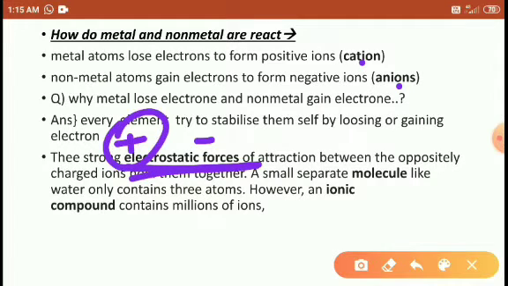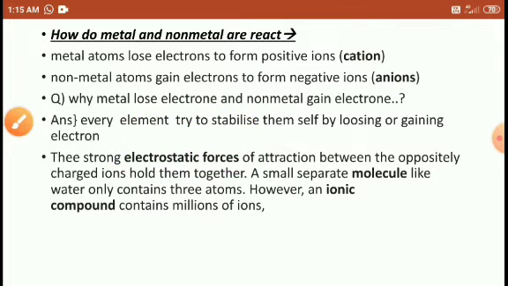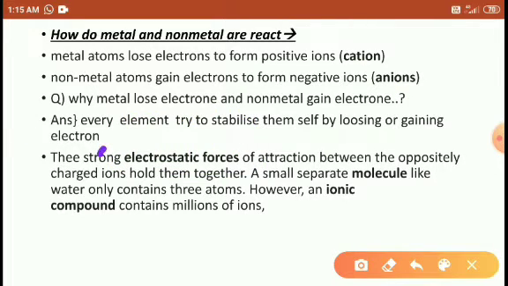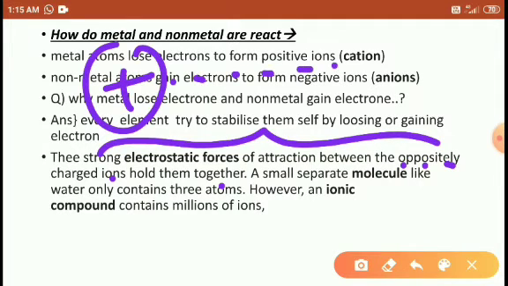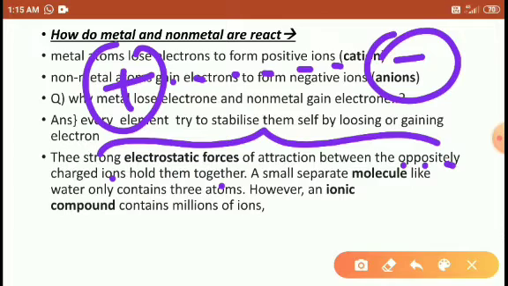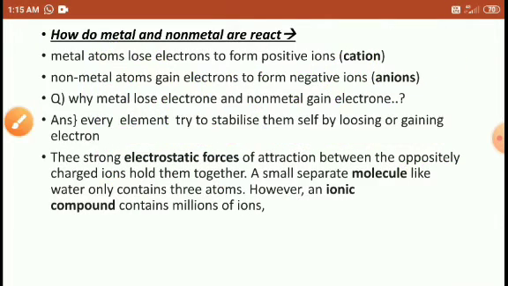Always the positive charge is attracted to the negative, and the negative to the positive. This electrostatic force between the two oppositely charged ions holds them together, right friends?